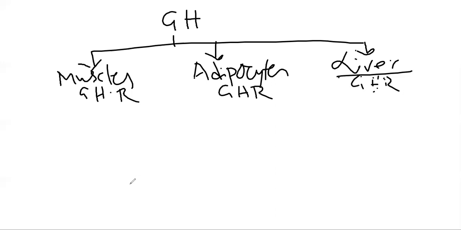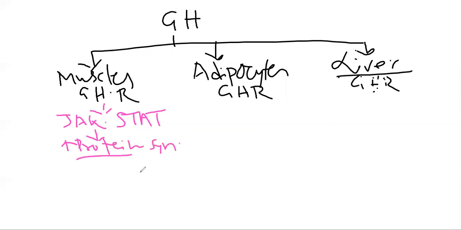Now, what happens after the action of the growth hormone receptor? The JAK-STAT pathway: Janus associated kinase, and signal transducer and activator of transcription. JAK-STAT is the pathway by which there will be production of protein in the muscle. There will be increased protein synthesis, number one, as well as decreased glucose uptake. So decreased peripheral utilization of glucose is done by this growth hormone.